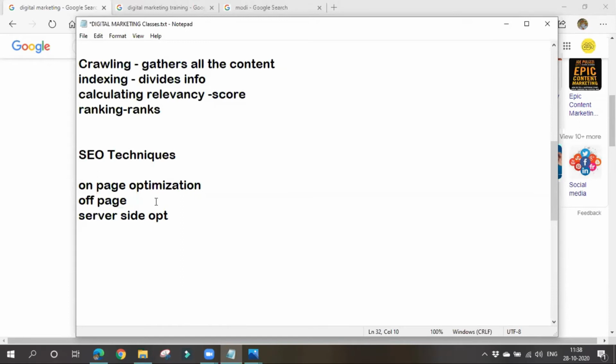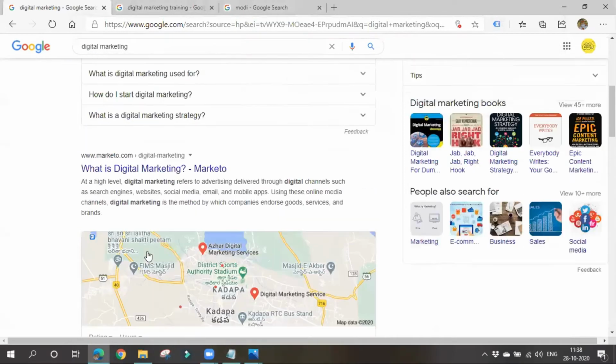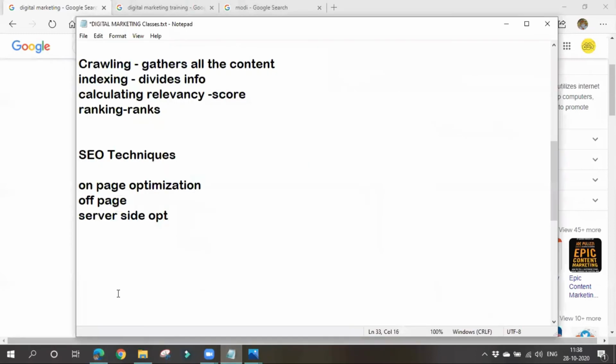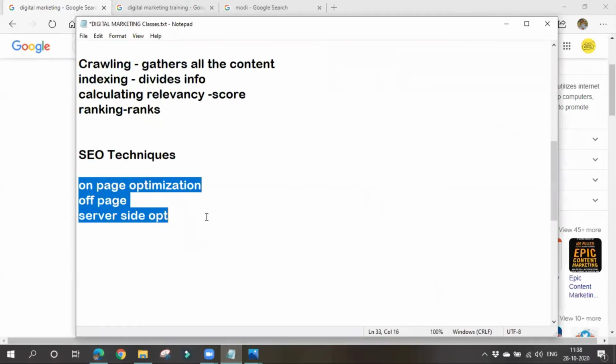Okay, we'll be applying some techniques outside of our website. Hence, we'll be trying to bring our website to the top of our search results. And next thing, server-side optimization means backend errors. We'll be correcting all backend errors, page loading speed, or server-side errors. If there are any server-side errors, we'll be handling all those things, so that we can bring our website to the top of the search results. So we'll be learning about all these three techniques later.